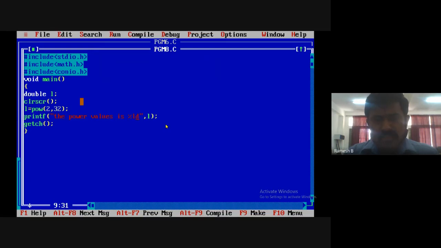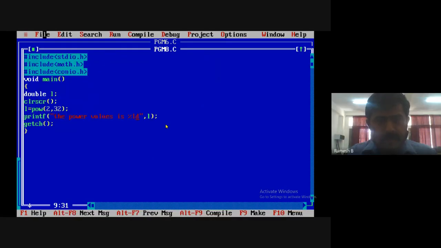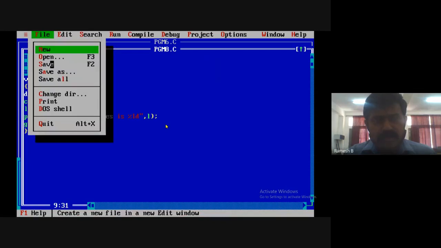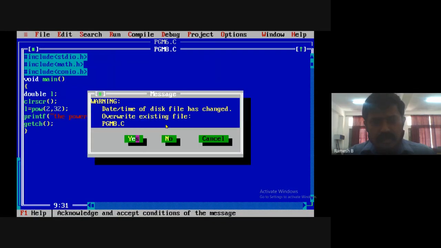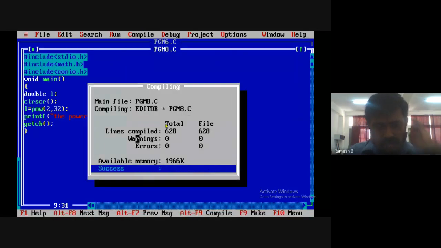What is the mistake? Anyone, can anyone guess? Sir, you didn't save. It will be saved automatically. Okay, sir. Let me try that. Yes, compile it. No errors.